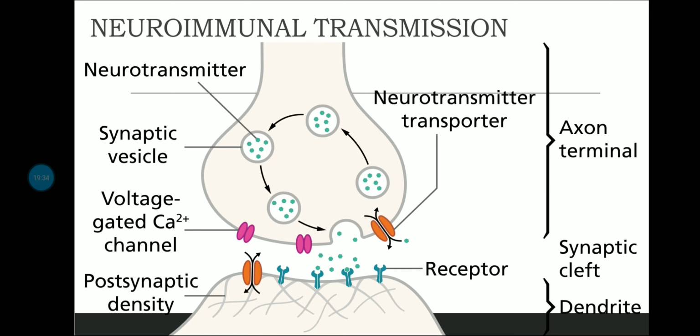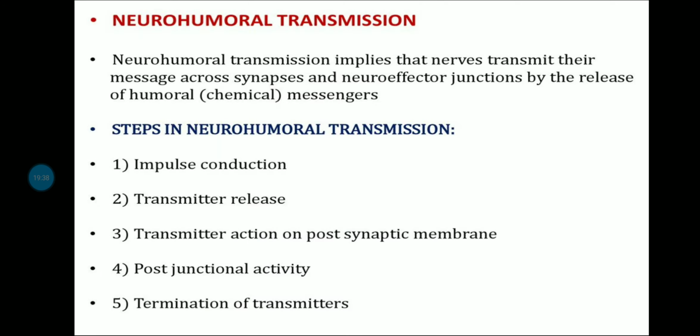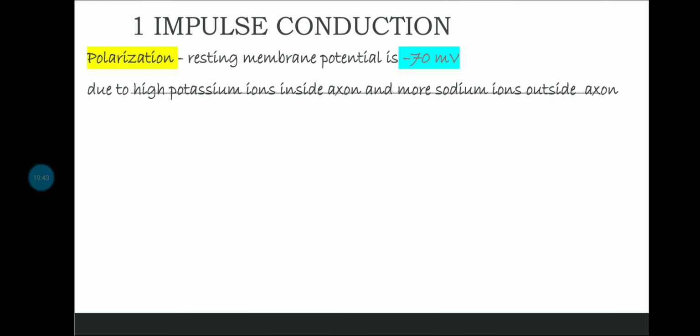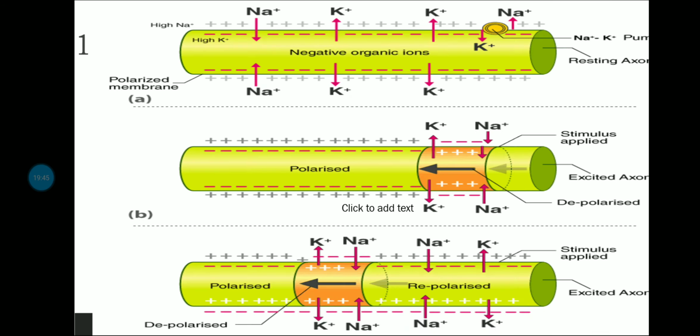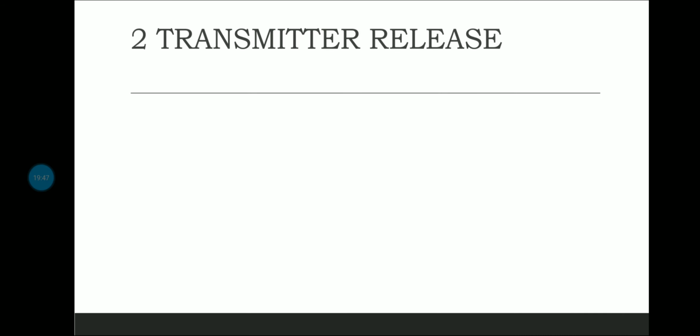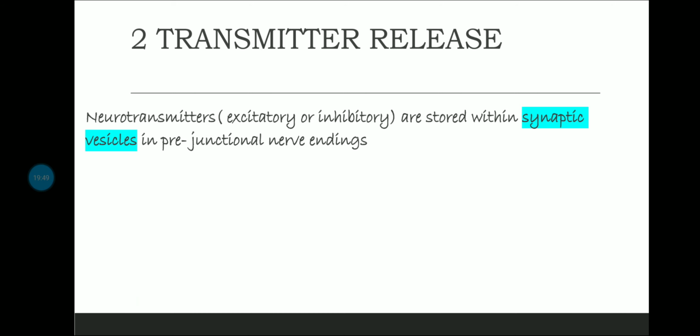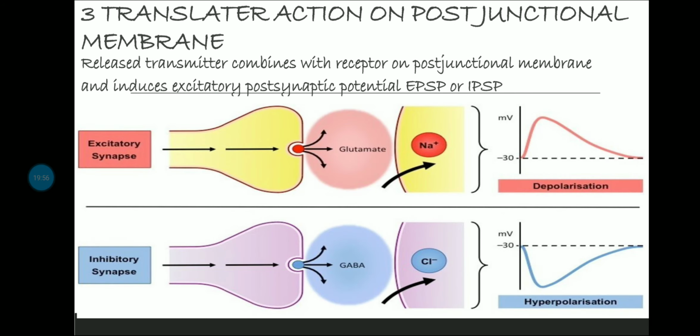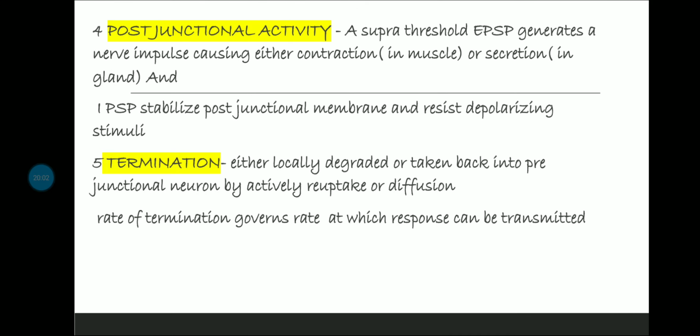And we then saw the neurohumoral transmission, okay. So how it occurs, the 5 steps it has. The first one, impulse conduction, the 3 processes occurring here, okay, how they're occurring, the transmitter release, how transmitter is released, how it acts on post junctional membrane, it can either excite or it can inhibit. Then the fourth step, post junctional activity, and termination.